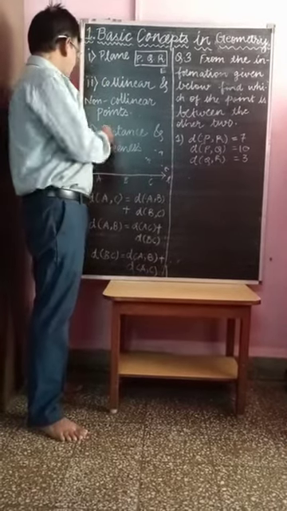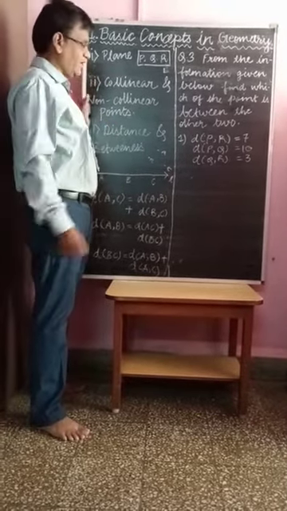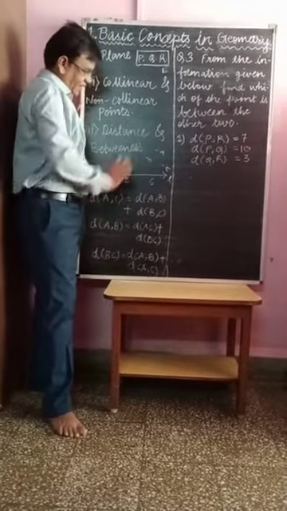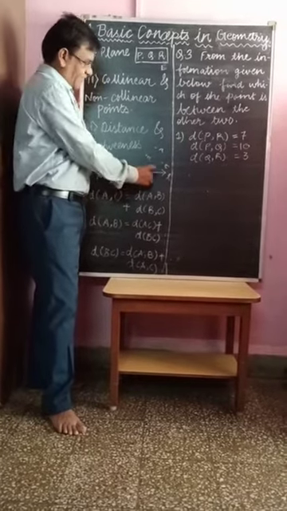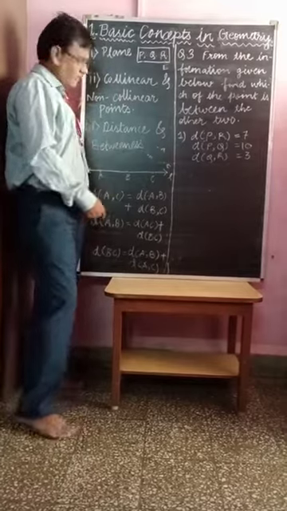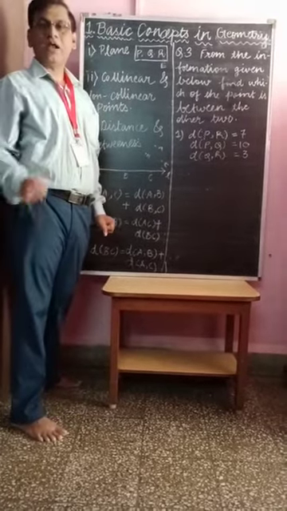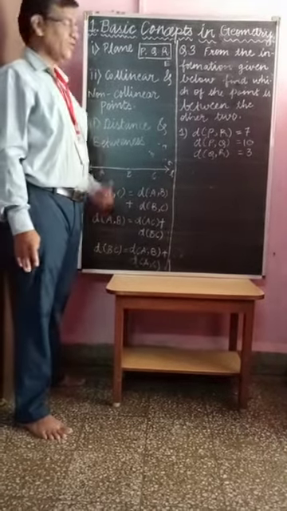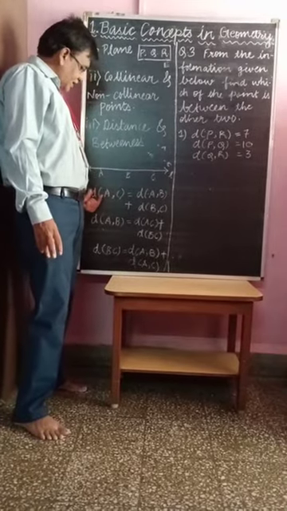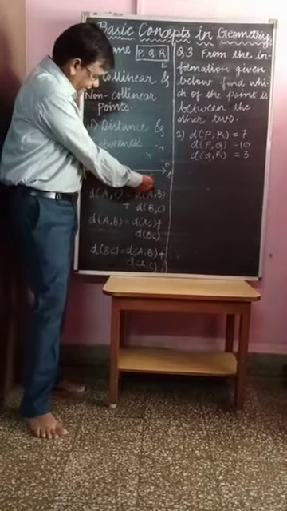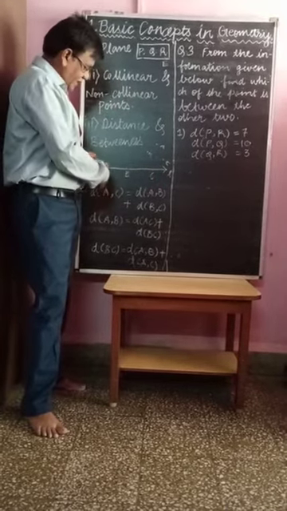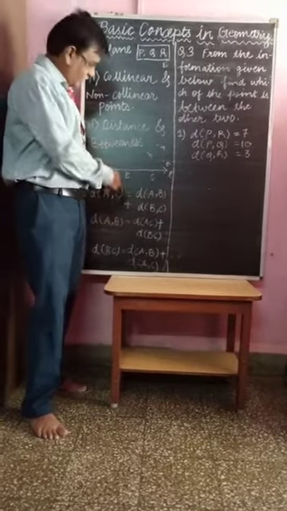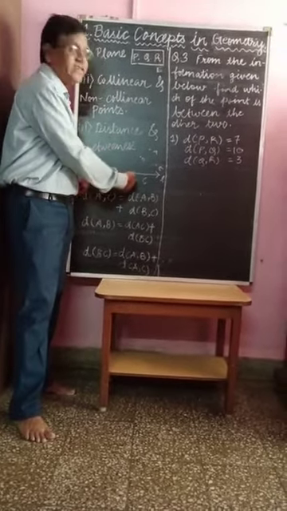Now consider this line L, and points A, B, and C. These 3 points are on line L, so these 3 points are said to be collinear. Now how do you find out whether these 3 points are collinear? See, if distance AC is equal to distance AB plus distance BC, then these 3 points are collinear.